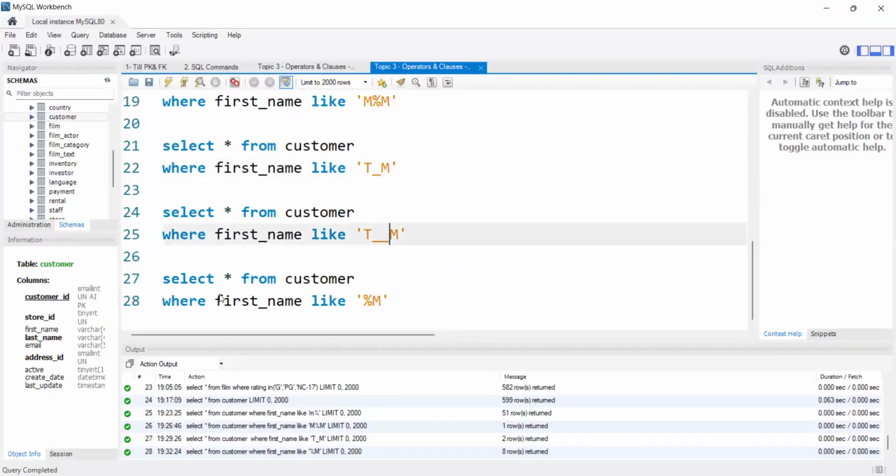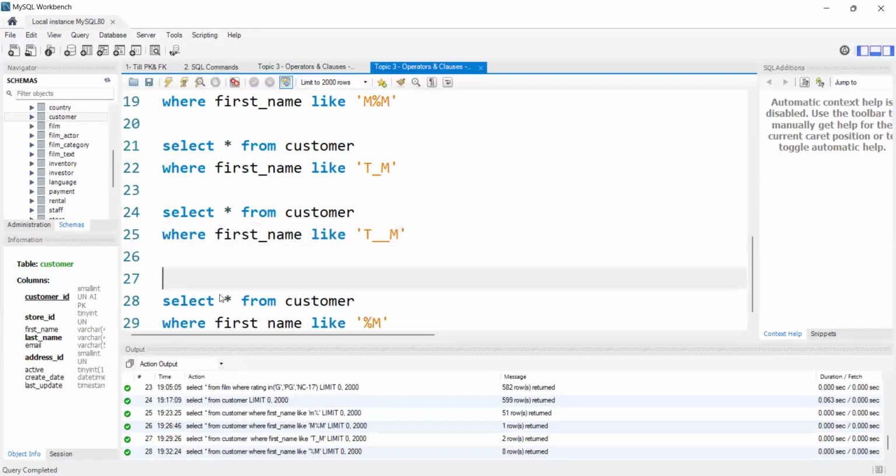If I use two underscores here, what does this mean? Two characters. Between them we should get any two characters, but at the end we should have M. In between, we should have exactly two characters.